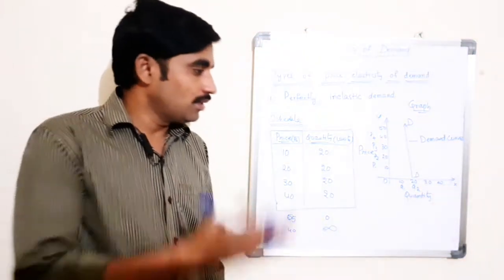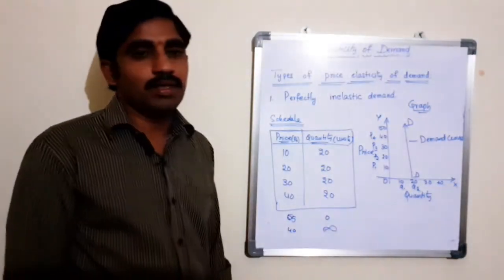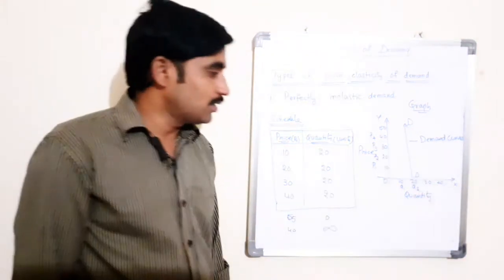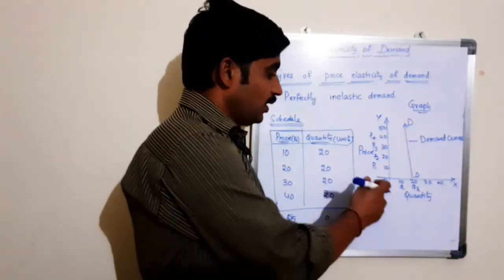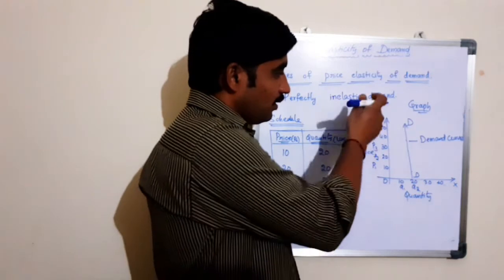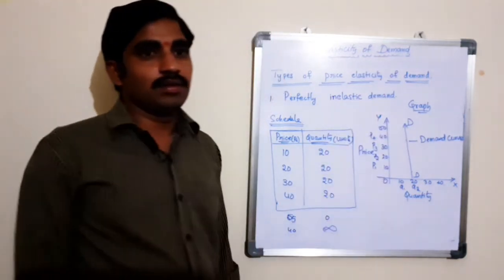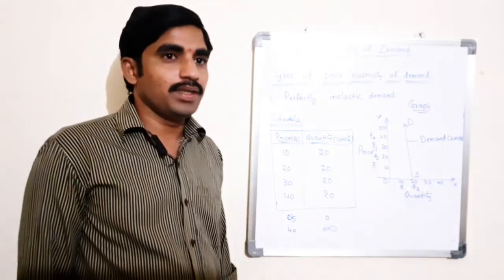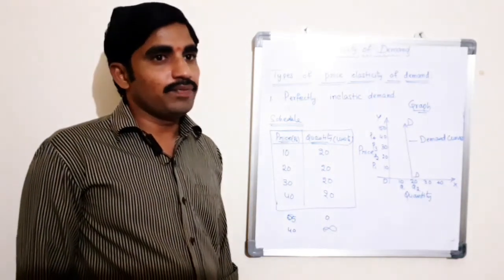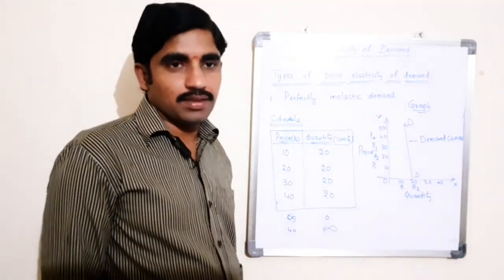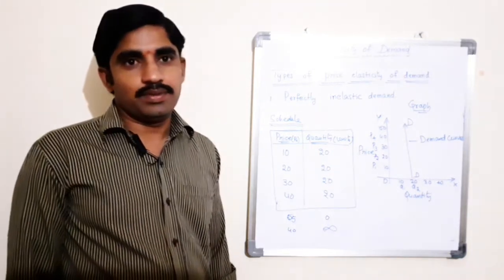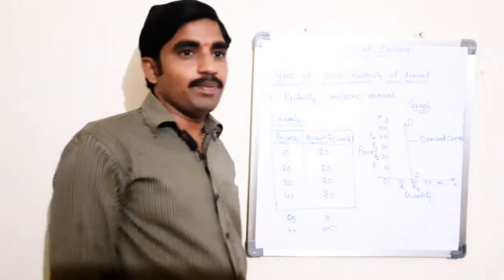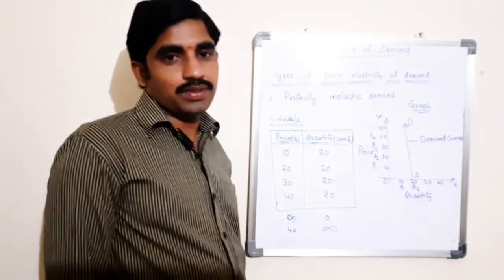Here, the quantity demanded of the product is fixed at OQ2. For any change in the price of the product, the demand remains constant for any value of price. Perfectly inelastic demand is a theoretical concept and it cannot be applied in a practical situation.